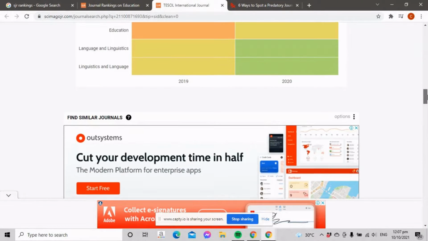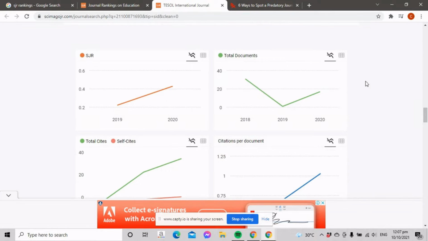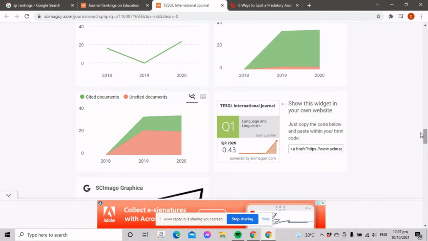As you scroll down, you'll be able to see the various information regarding this international journal, like the total documents it published throughout the years, and more information regarding the journal.